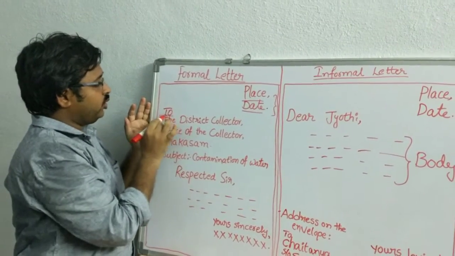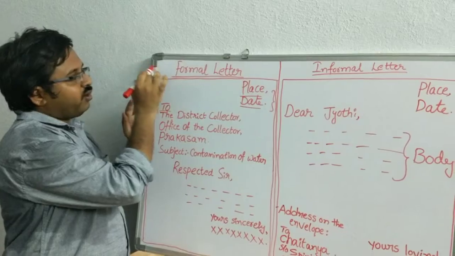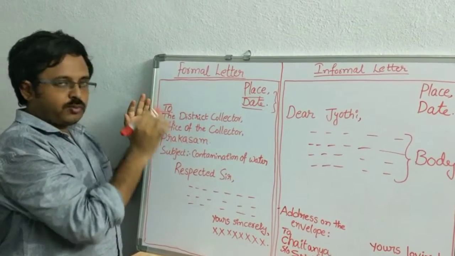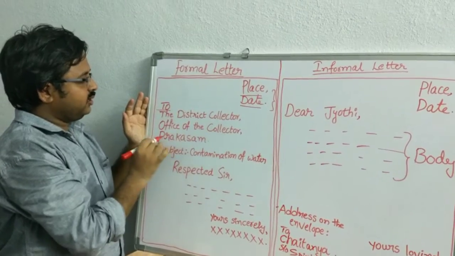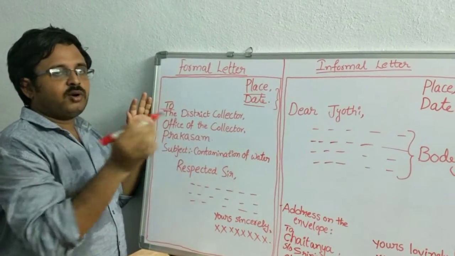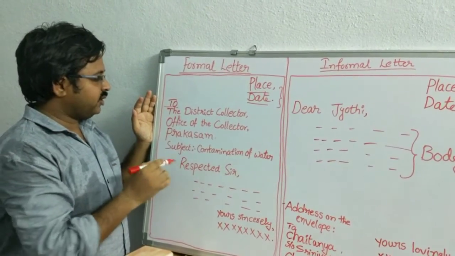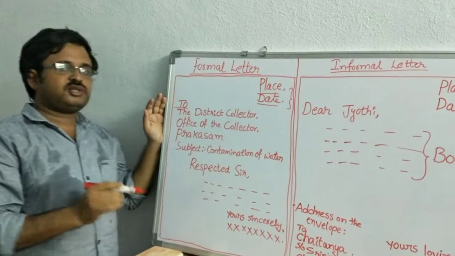Next one, the address. For formal letters, the address has to be at the top of the page: To the District Collector, Office of the Collector, Prakasham. And you know very well about Prakasham Bhavan at Ongole. Next one, subject.